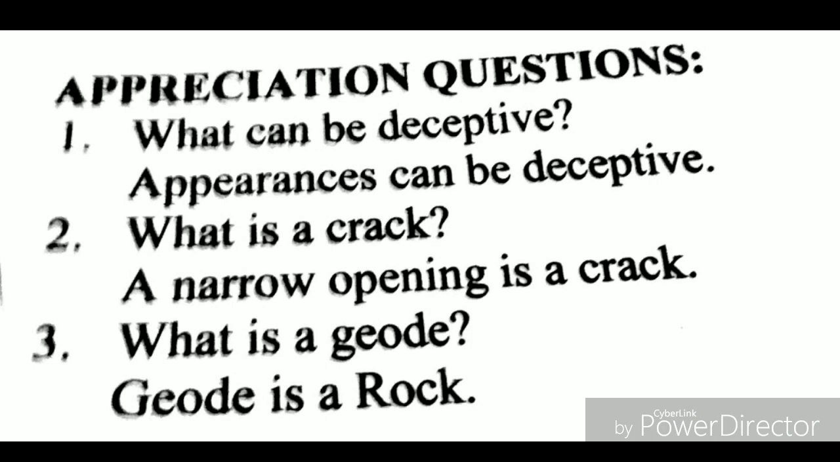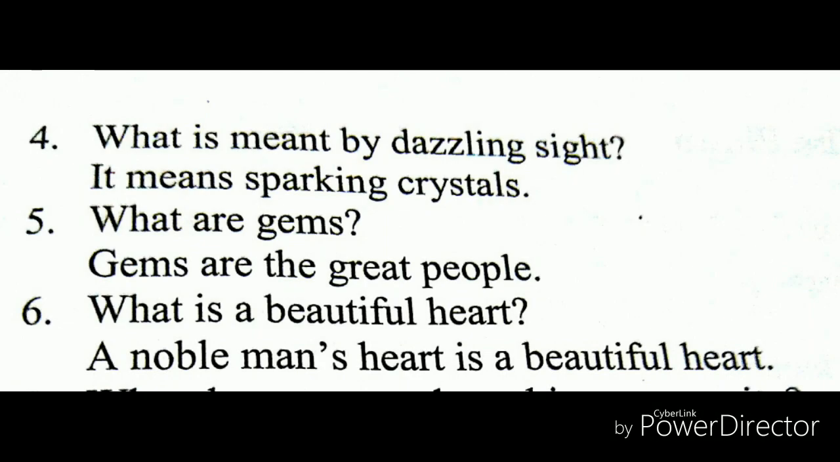What can be deceptive? Appearances can be deceptive. What is a crack? A narrow opening is a crack. What is a geode? Geode is a rock. What is meant by dazzling sight? It means sparkling crystals. What are gems? Gems are great people.